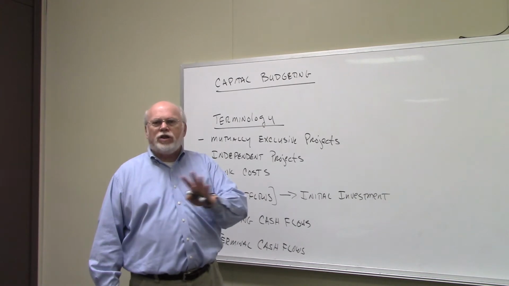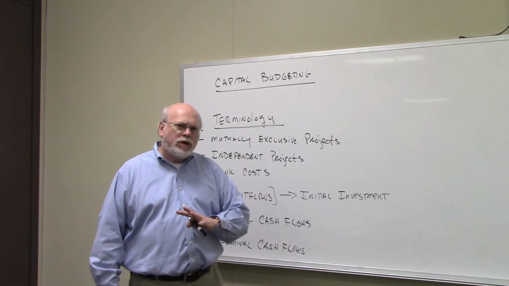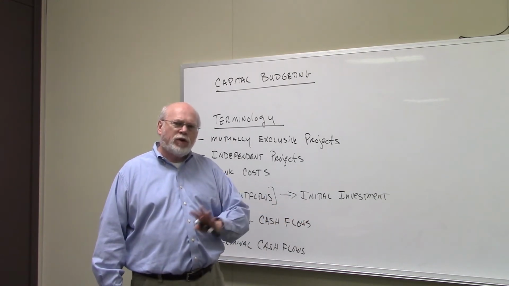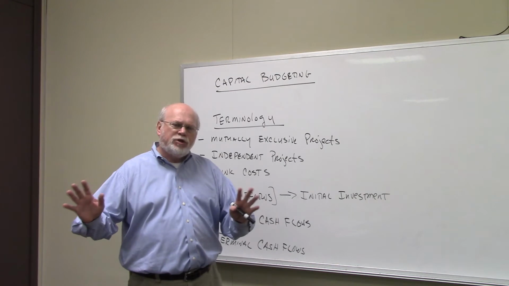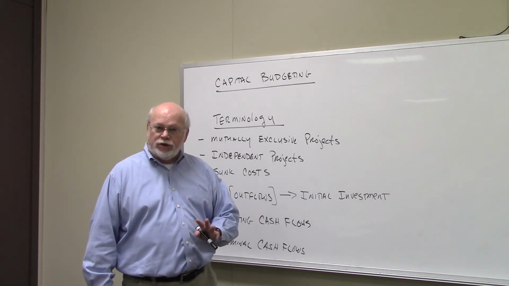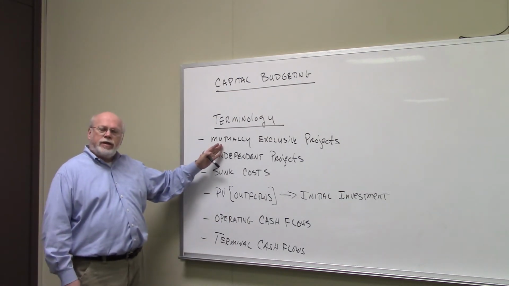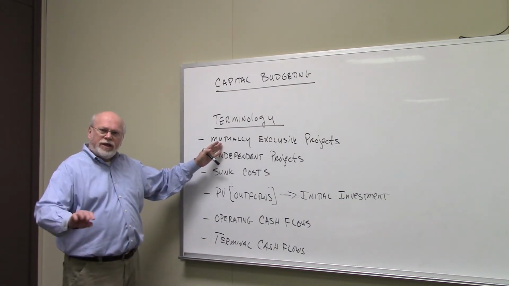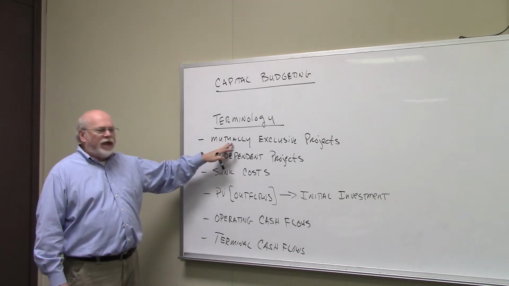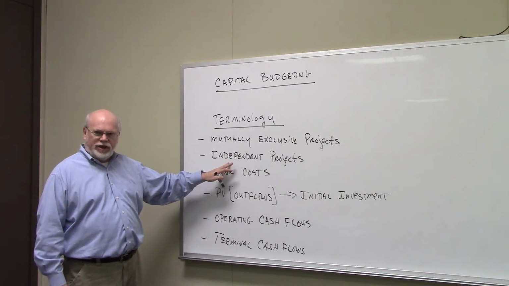You'll see later on as we talk about different capital budgeting techniques, it's important sometimes to know whether the projects are mutually exclusive or independent. Kind of helps you to determine which technique to use. But mutually exclusive means if you choose one project, it means the rejection of all the other projects. If projects aren't mutually exclusive, they're what are called independent projects.